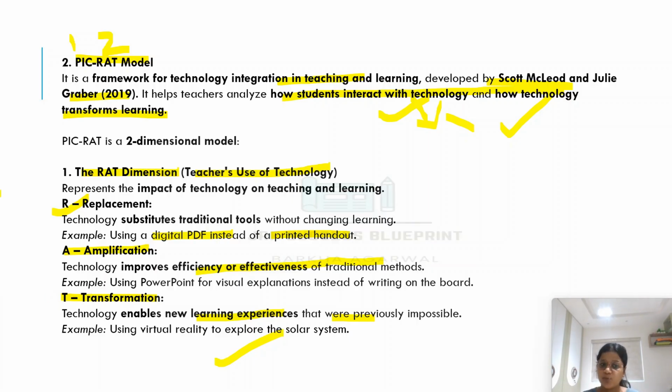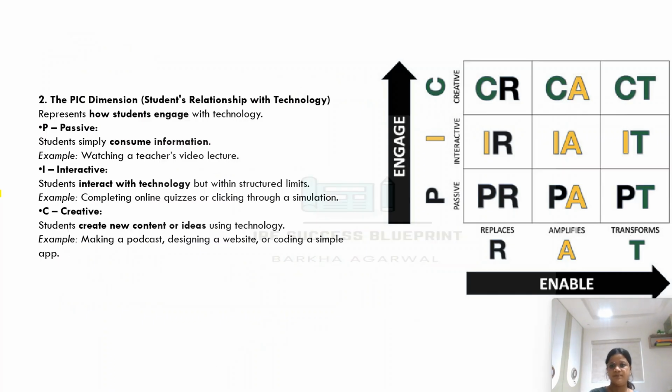So the two dimensions of the PICRAT model are, number one, the PIC and the second one, the RAT. The RAT dimension is the teacher's use of technology, where R stands for replacement, A stands for amplification, and T stands for transformation. Coming to the PIC dimension, PIC is the student's relationship with the technology, where P stands for passive, that is, students passively consume the knowledge or the subject area or information provided by the teacher.